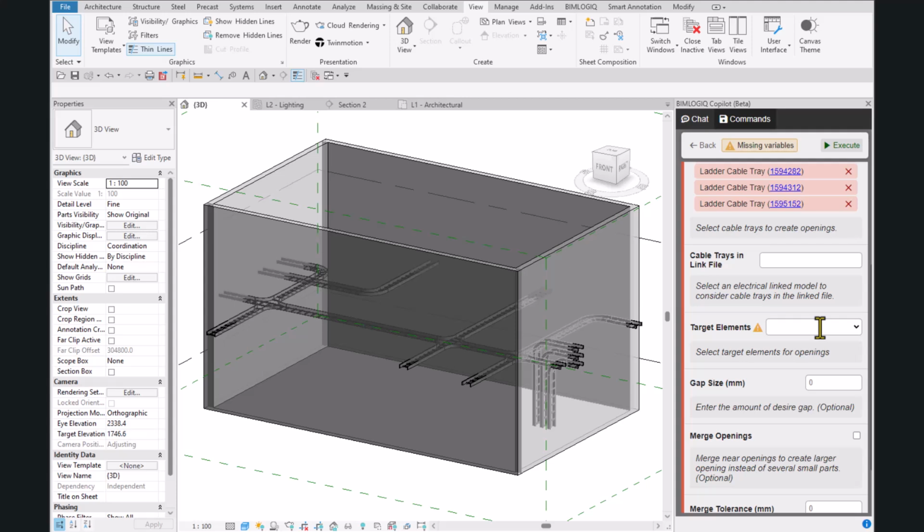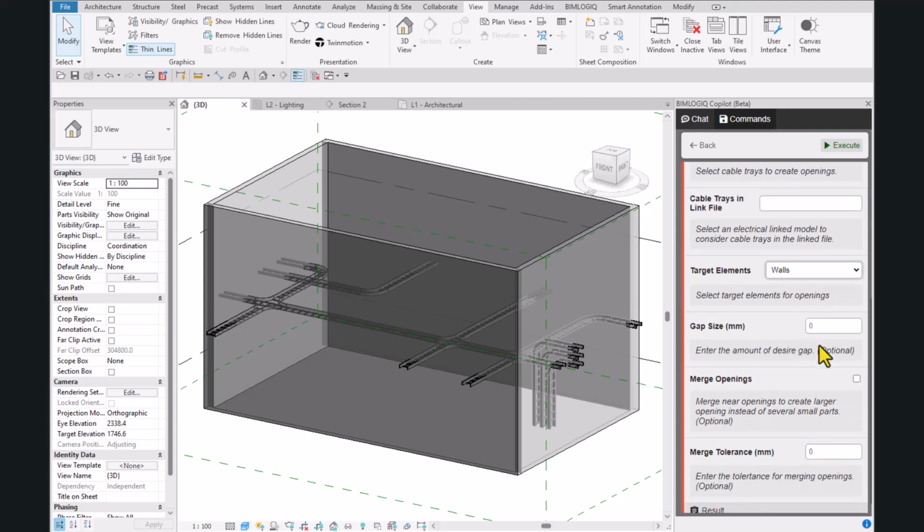Now, let's define the target elements where openings will be created. Using the Target Elements option, you can choose only walls, only floors, or both. If you want to leave some clearance around the cable tray, enter a value in the Gap Size field. This allows for easier installation and adjustments during construction.